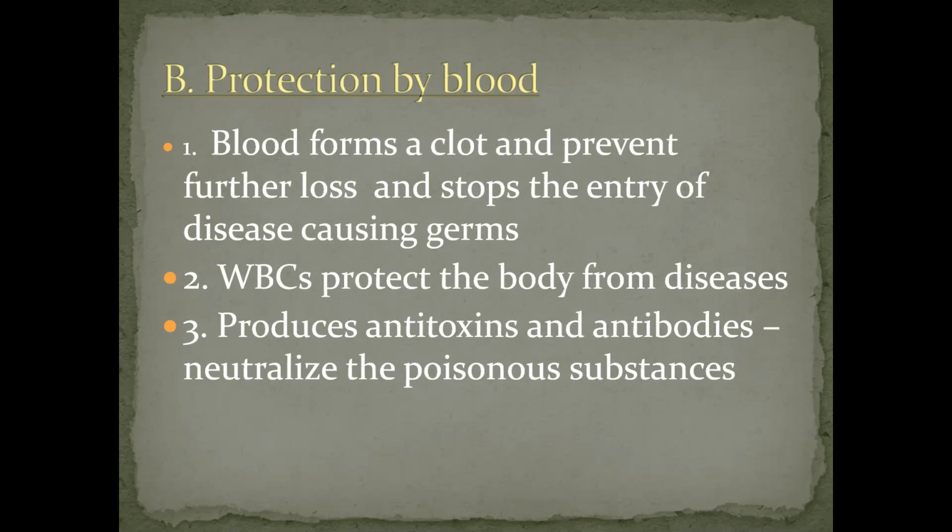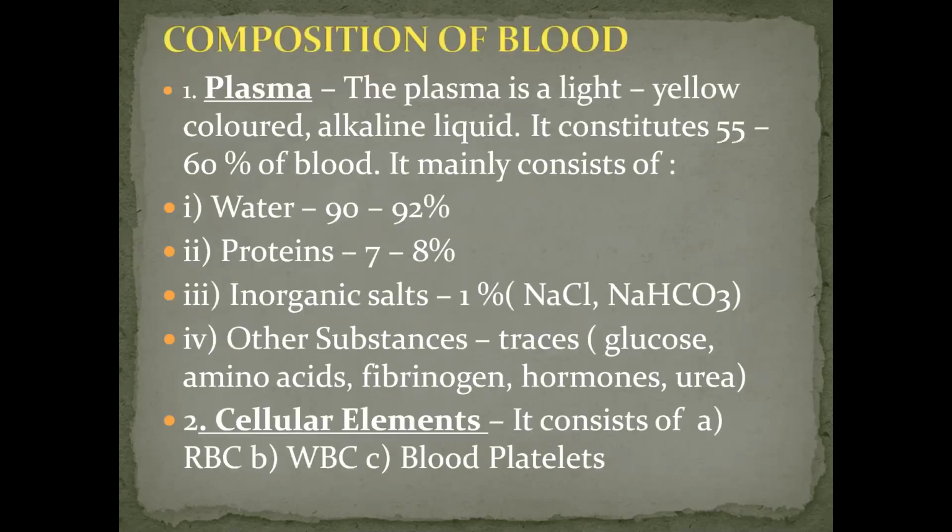This is about the functions of blood. Next comes the composition of blood. What does it all contain? Plasma and cellular elements. Plasma is a light yellow colored alkaline liquid that constitutes 55 to 60% of blood,